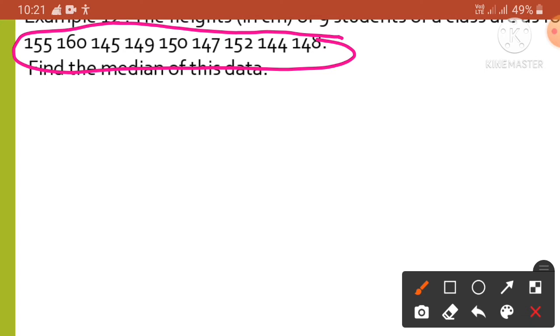Okay, 9 students. So 9 is an odd number. If the number is odd, then we have to use the formula (n plus 1) by 2th.